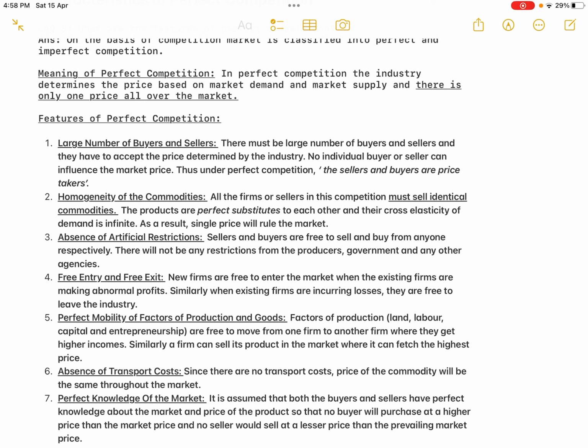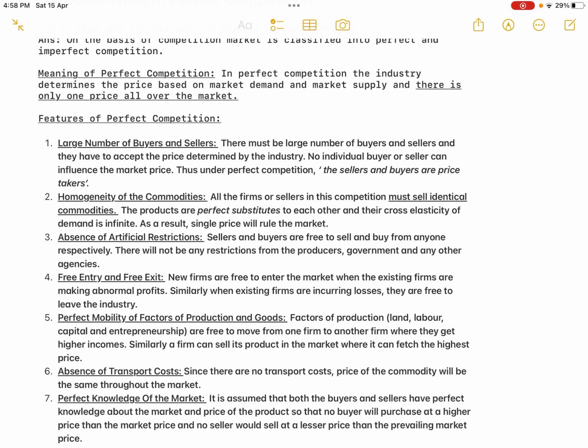If the commodity is sold through a government agency, then the price will be one. If the commodity is sold through the open market, there will be another price. That is not allowed under perfect competition. So that's why there will not be any restriction. If sellers and buyers are free to sell and buy from anyone, then everywhere there will be only the market price. That is why there will not be any artificial restrictions. Everyone is free to buy and sell so that the market price will prevail.